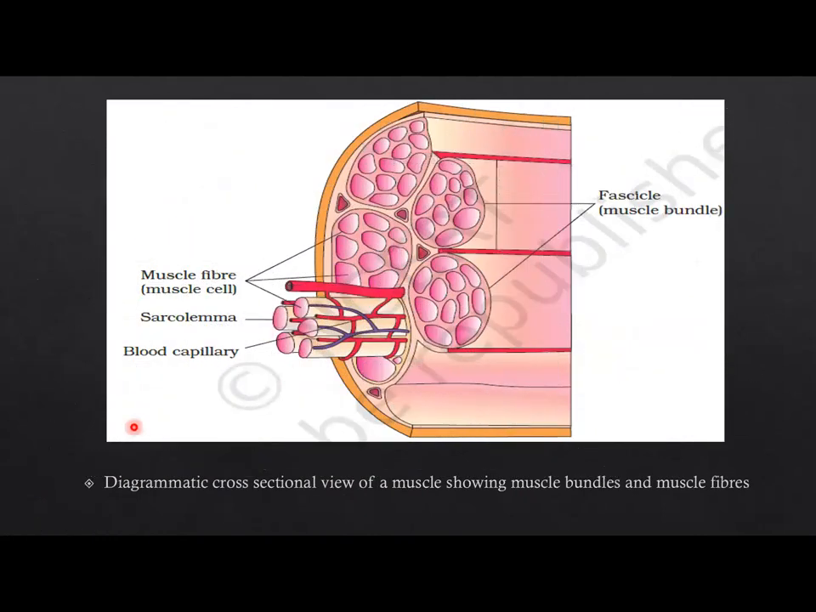Here you can see a diagrammatic cross-sectional view of a muscle showing muscle bundles and muscle fibers: muscle bundles, fascicles, muscle fibers or muscle cells, sarcolemma and blood capillaries.